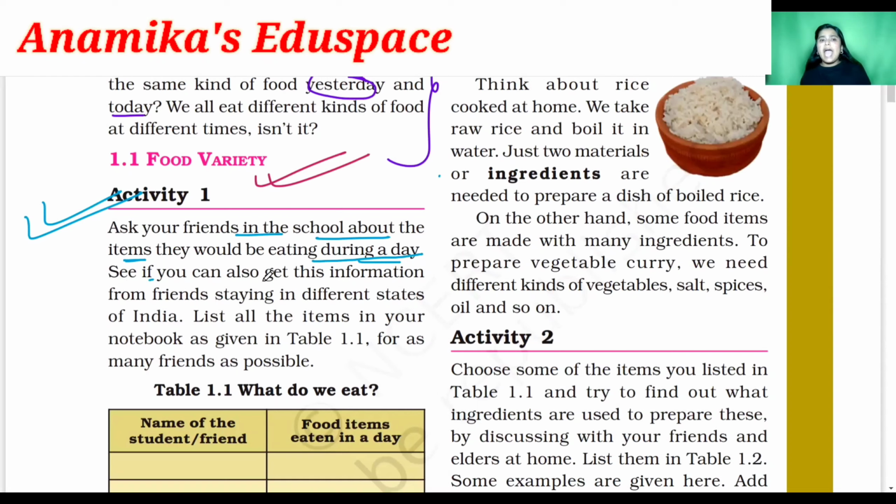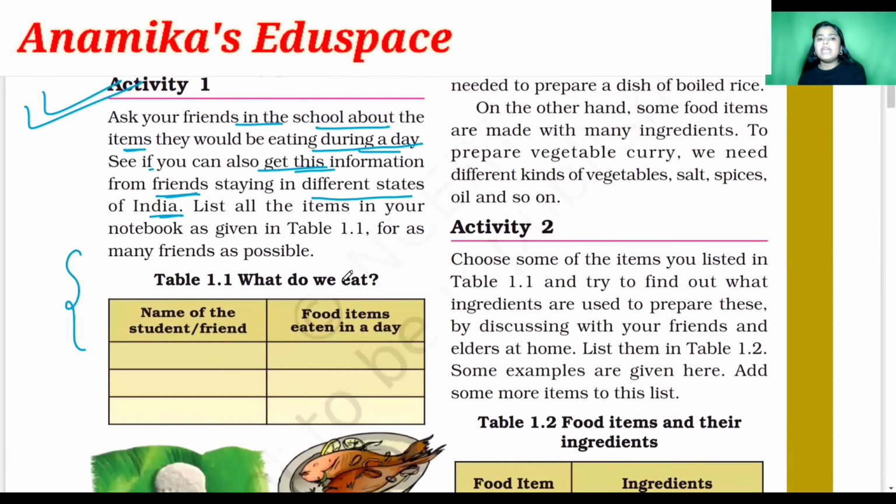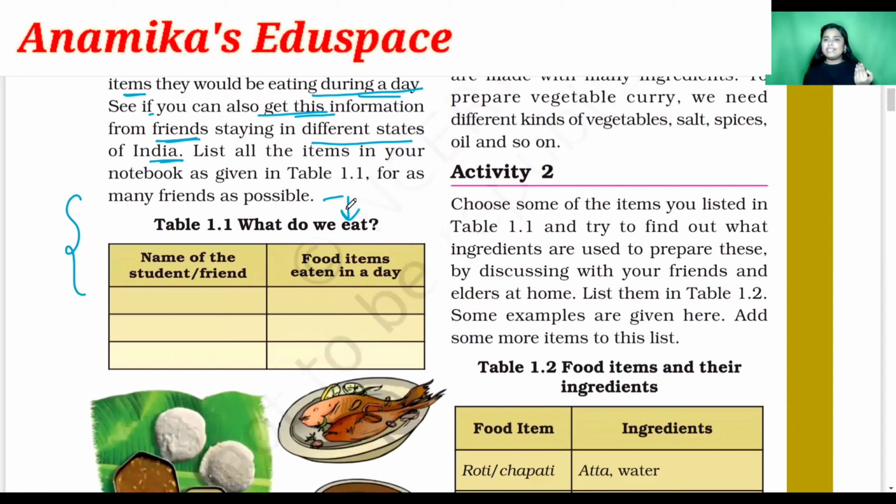So if you can also get information from your friends staying in different states of India, then you shall note this down. So you have to fill this table as your friend says. Okay, so you have to write your friend. Suppose the first friend's name is Orko, your second friend's name is Sheila, and your third friend's name is Rohit. So you have to write what Orko ate in a day, what Sheila ate in a day, and what Rohit ate in a day.